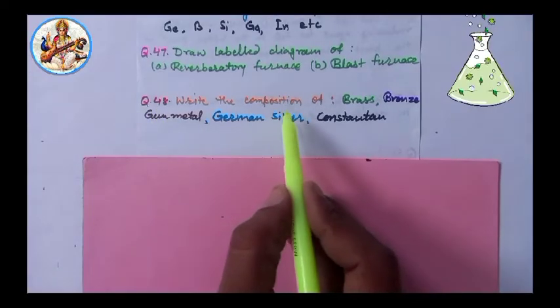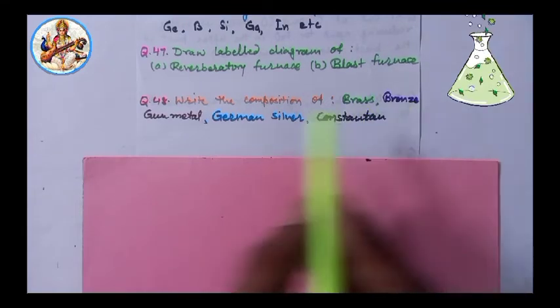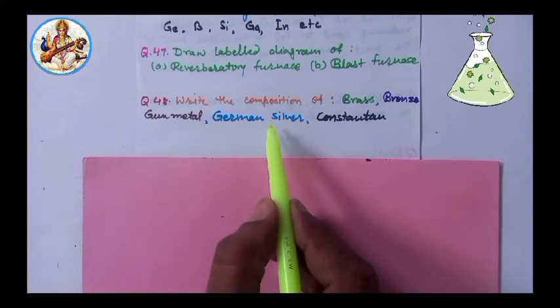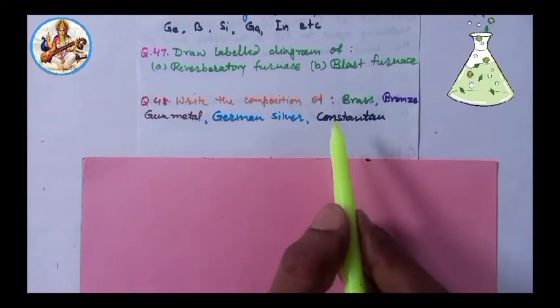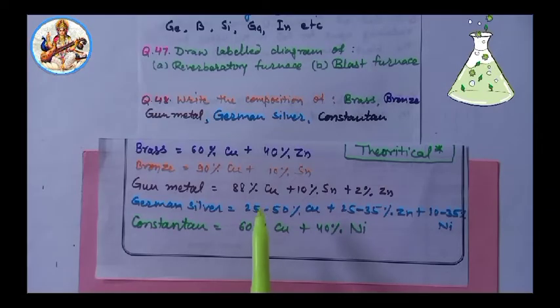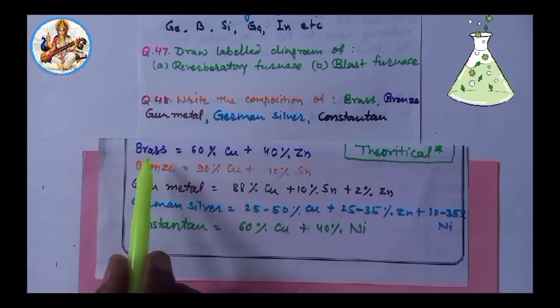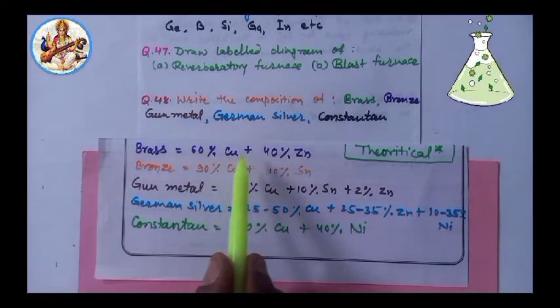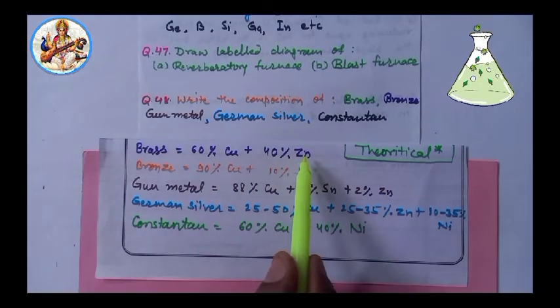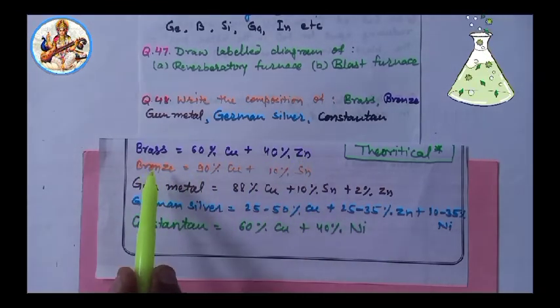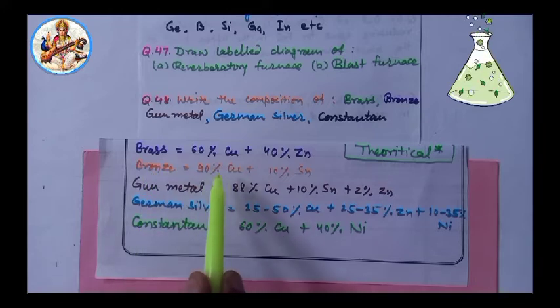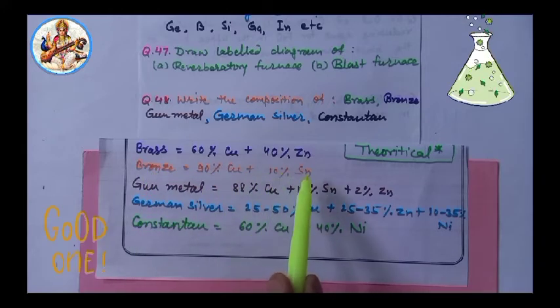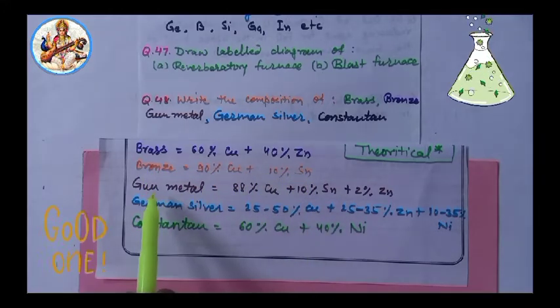Next, 48. Write the composition of brass, bronze, gunmetal, German silver, Konstantan. Important question. Solution: composition of brass is 60% of copper plus 40% of zinc. Composition of bronze, 90% of copper plus 10% of tin.